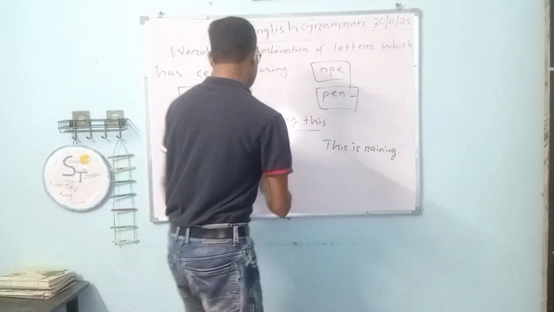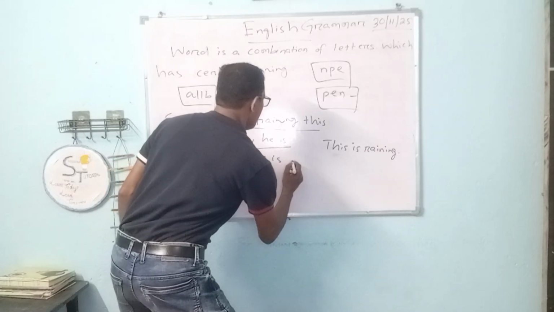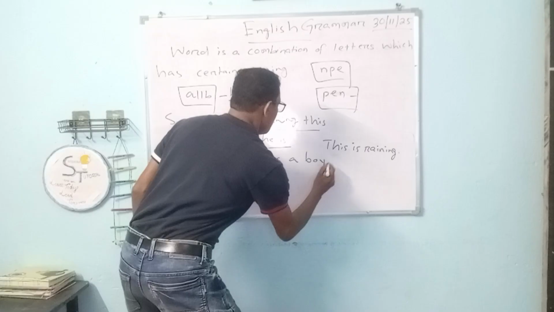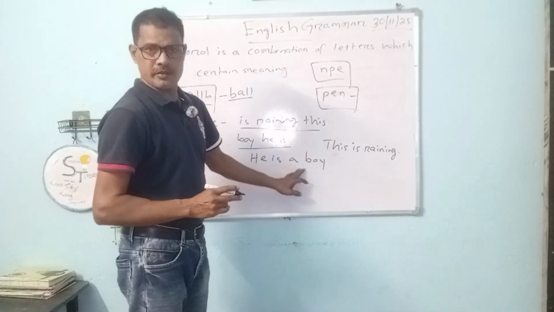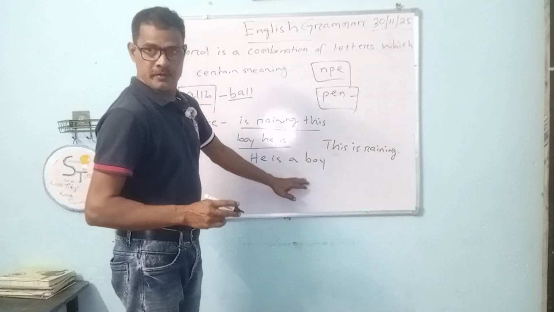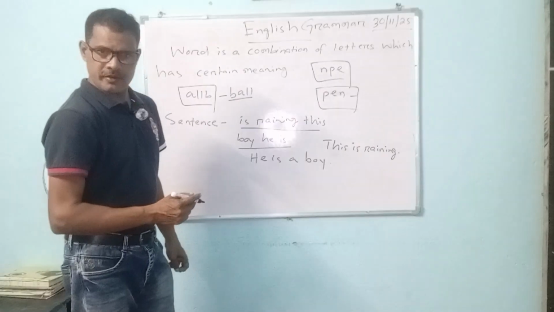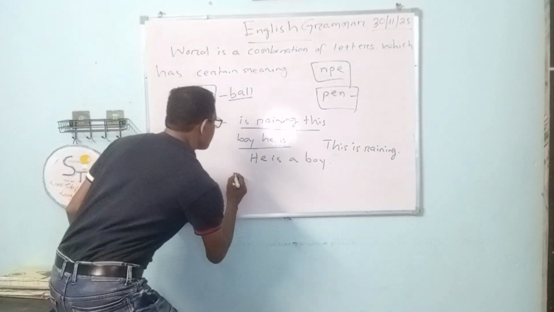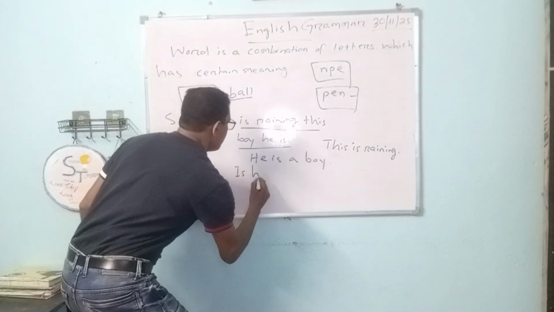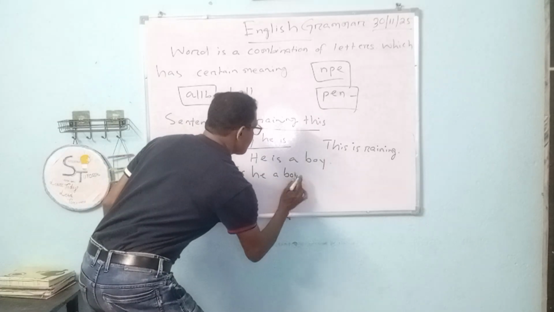Okay, then again, "he is a boy". We must add an article here. We can write it like this: he is boy. No, He is a boy, and there must again be a period. Or, Is he a boy?